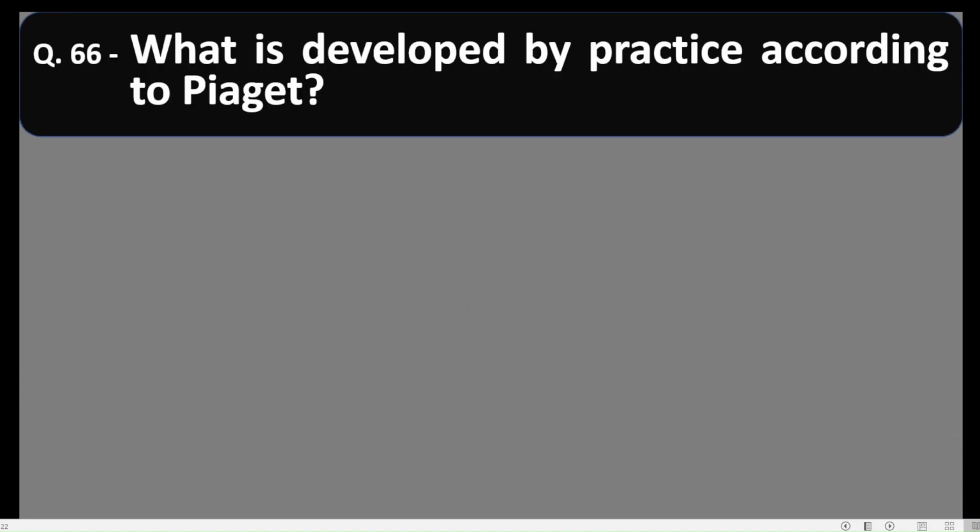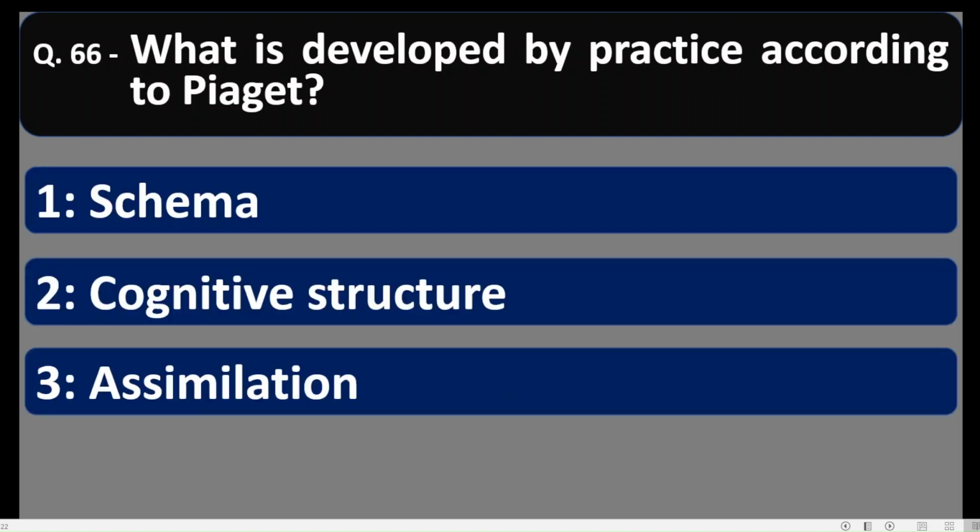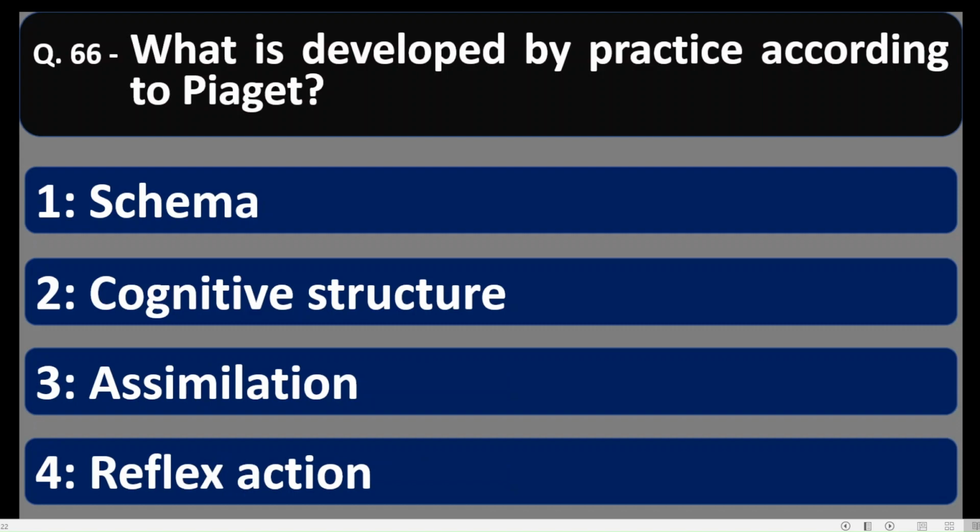Question 66. What is developed by practice according to Piaget? Let us see: schema, cognitive structure, assimilation, reflex action. Friends, according to Piaget, by practice one can develop reflex action. It is very useful in learning process. Schema is the smallest unit of knowledge. The correct option is number 4, reflex action.